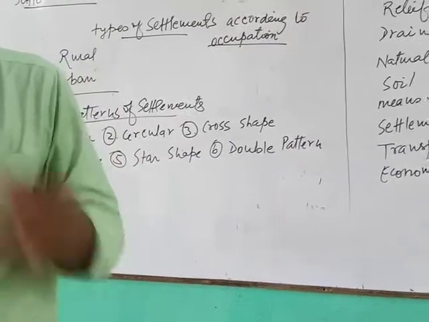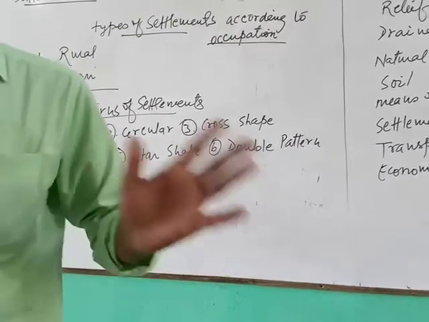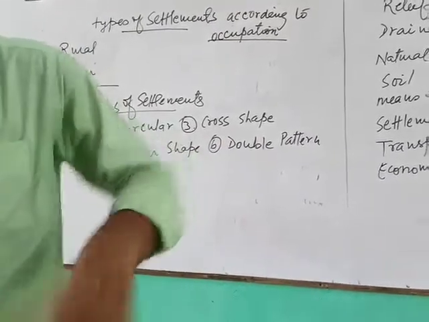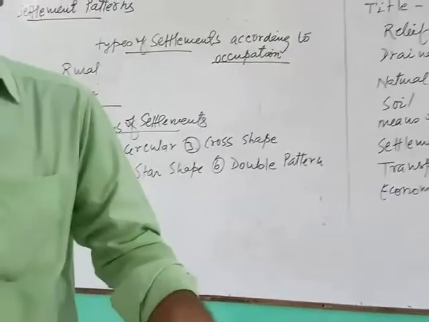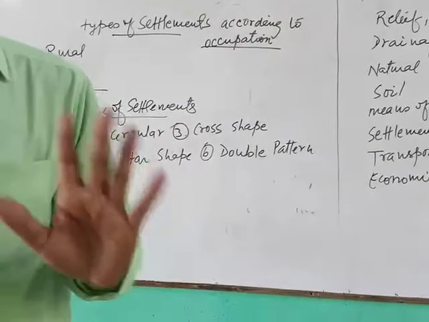There, houses are constructed along all these roads. That shows a star-like pattern. It is very easy to understand. See the map that is already given in the book and try to understand.